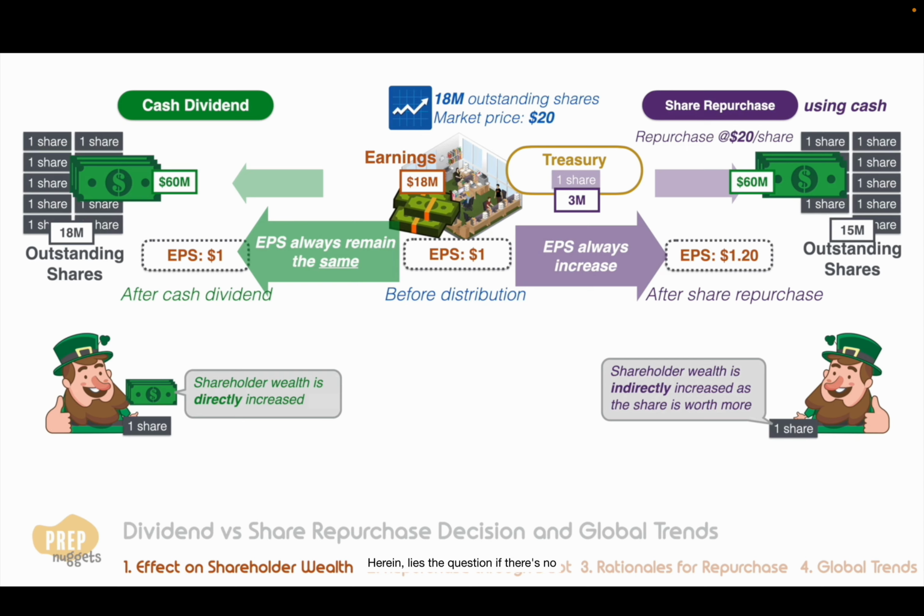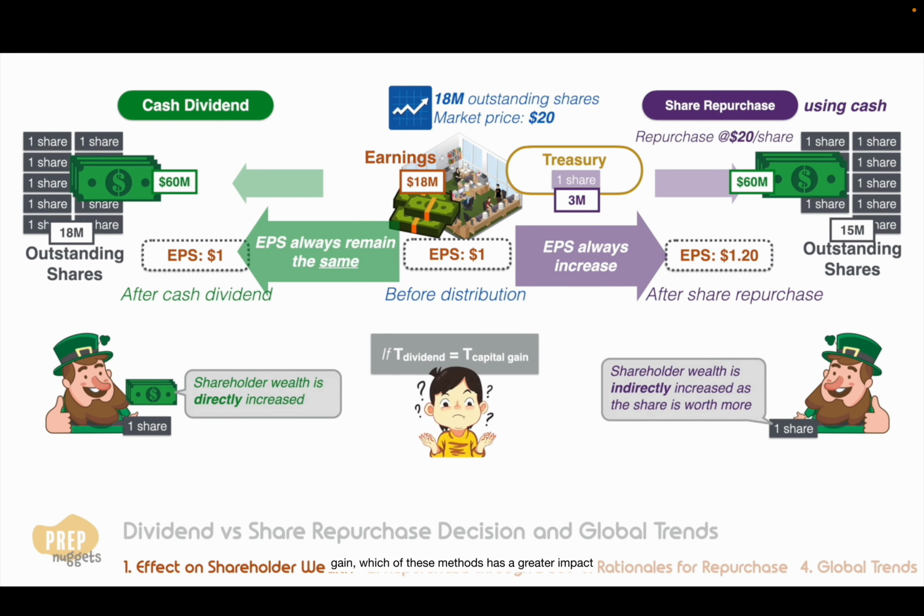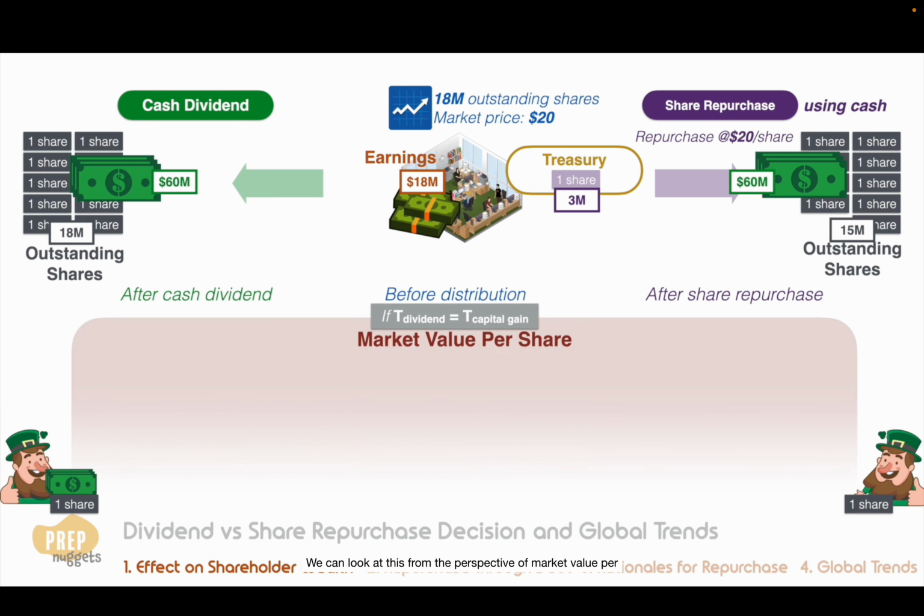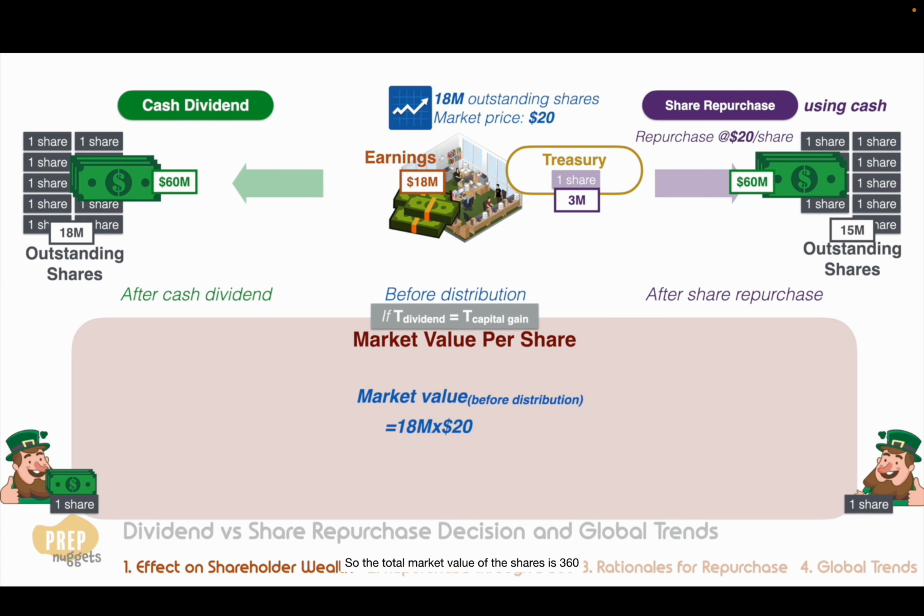Herein lies the question. If there's no difference in tax treatment between dividend and capital gain, which of these methods has a greater impact on shareholder wealth? We can look at this from the perspective of market value per share. Take note that this is not the same as book value per share we discussed in the last lesson. Before distribution, there were 18 million shares, and the market price was $20 per share, so the total market value of the shares is $360 million.